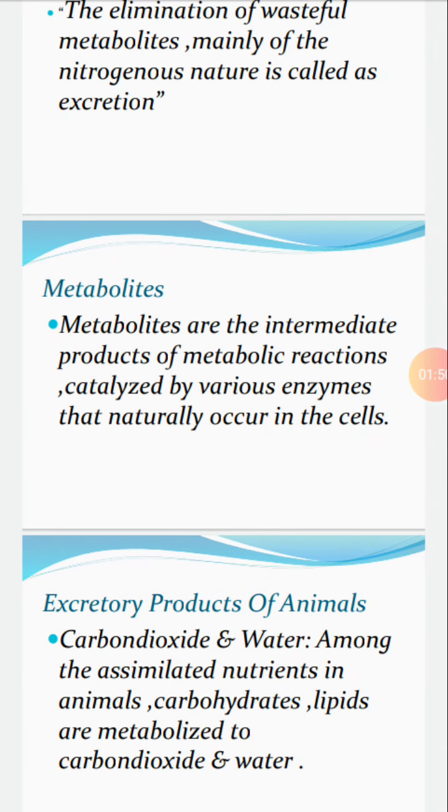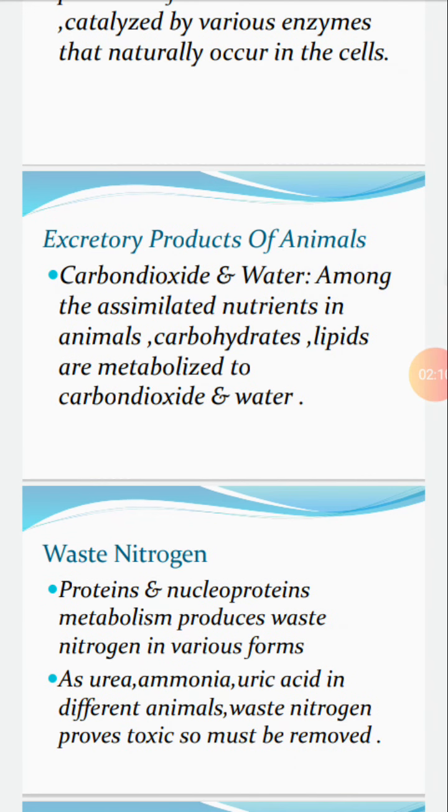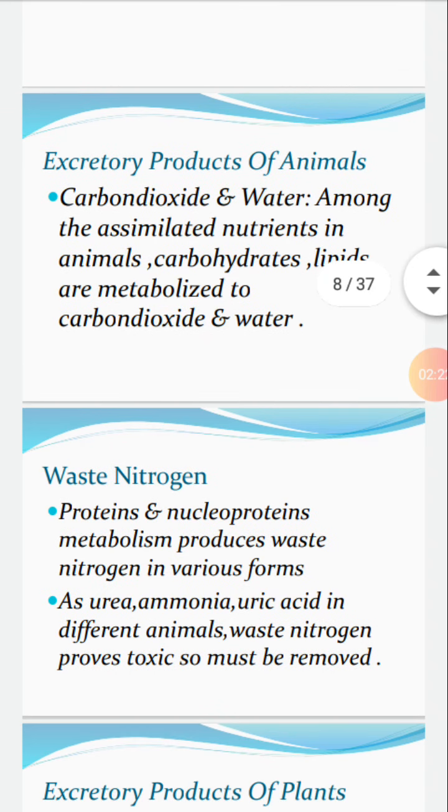Excretory products of animals: carbon dioxide and water. Among the assimilated, that is used, nutrients in animals, carbohydrates and lipids are metabolized to water and carbon dioxide. Waste nitrogen: proteins and conjugated molecules like nucleic acid proteins. Metabolism produces waste nitrogen in various forms: urea, ammonia, uric acid in different animals. Waste nitrogen is toxic or dangerous, so in different forms it should be removed from the body.